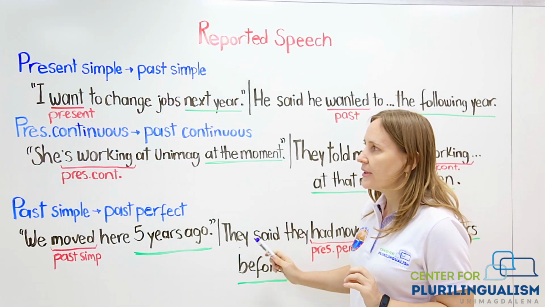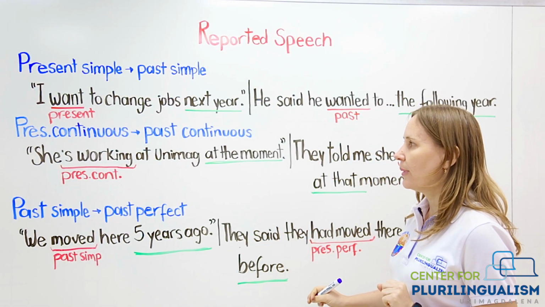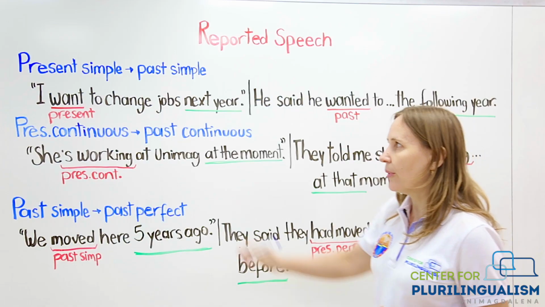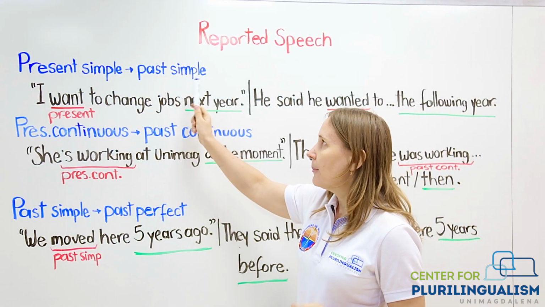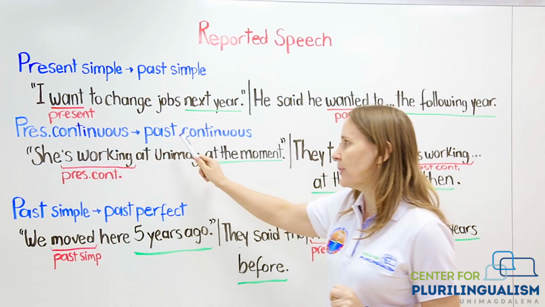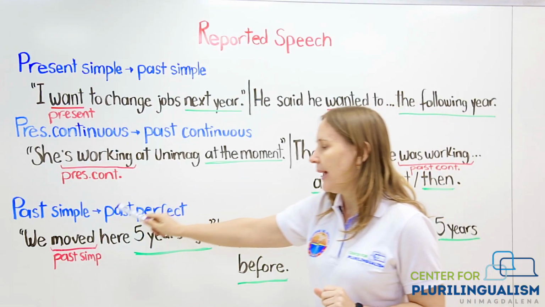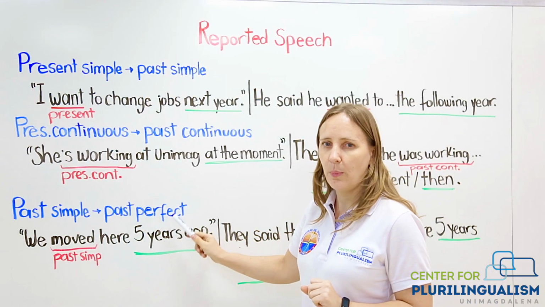Okay? So this is the most important information about reported speech. Remember, present simple becomes past simple, present continuous becomes past continuous, and past simple becomes past perfect.